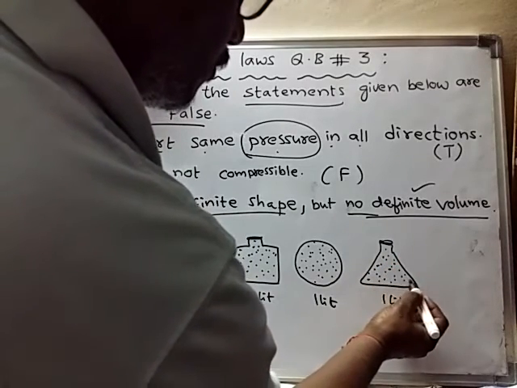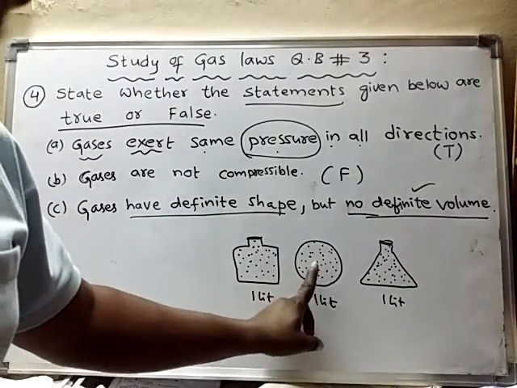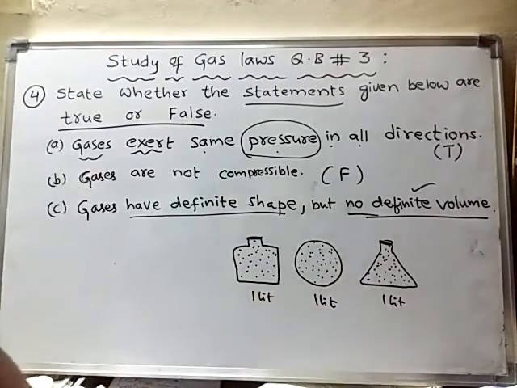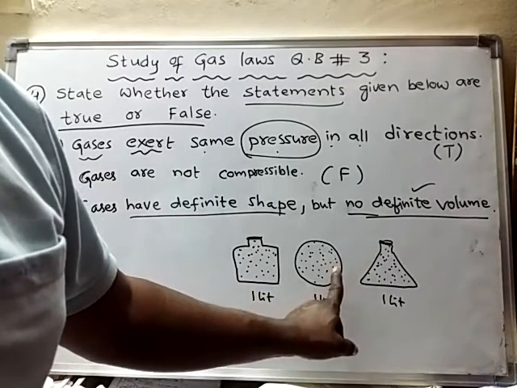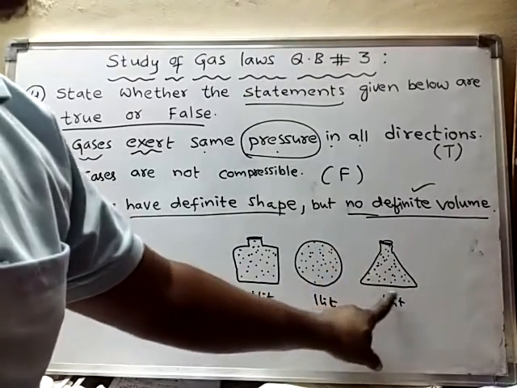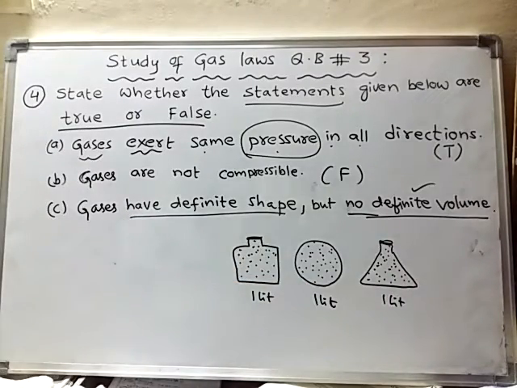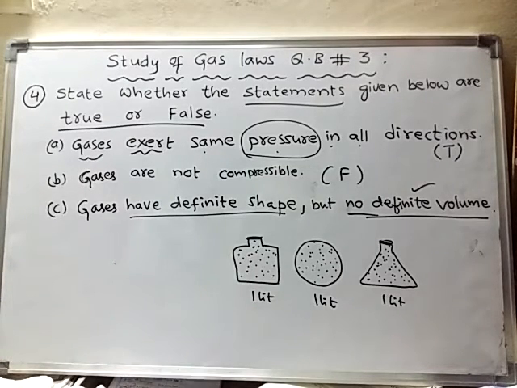Now the gas is having cone shape. So gases do not have definite shape. The shape of the gas is nothing but the shape of the container.